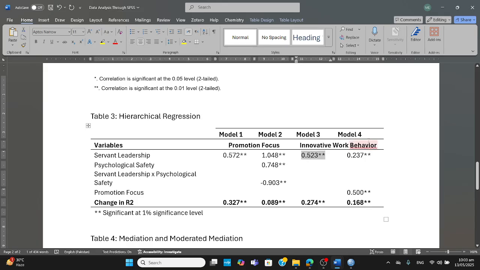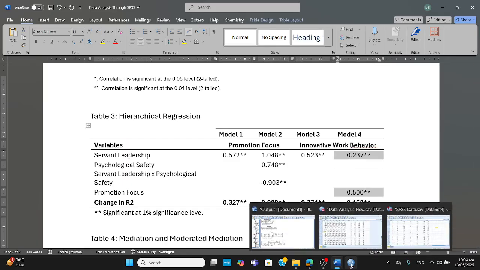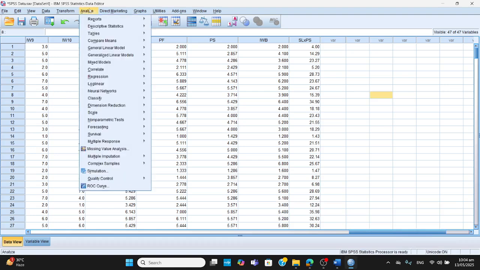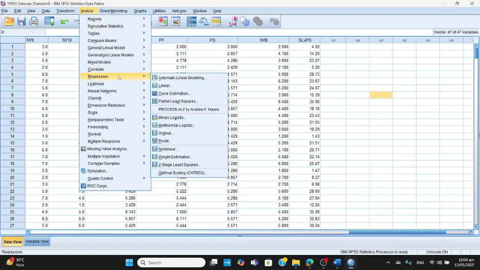Then in model 4, we have picked two variables again. Now, one is promotion focus and the other servant leadership. How it was done, we are going to show you through SPSS. Okay. Now we come here, we go to analyze, and we come to regression. Okay. Now have a look in regression.